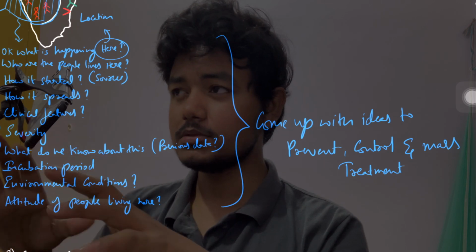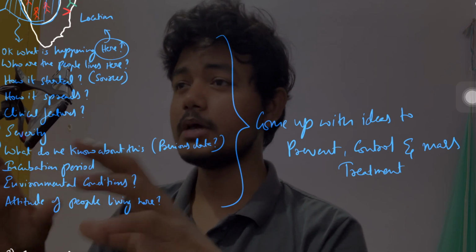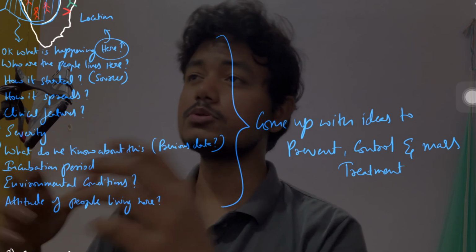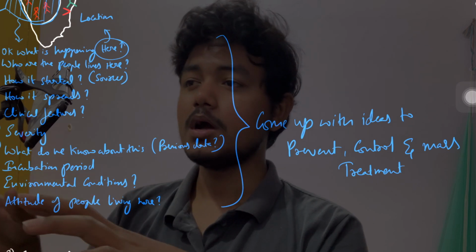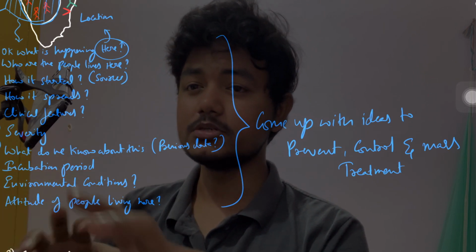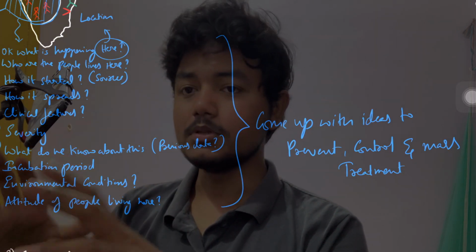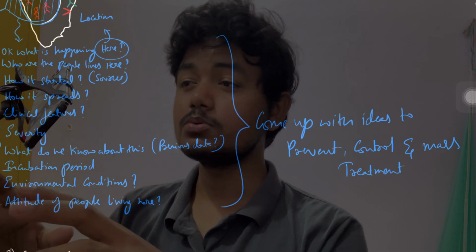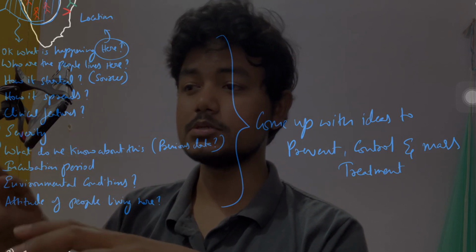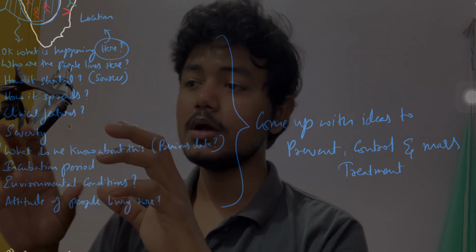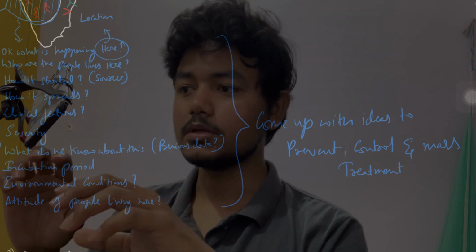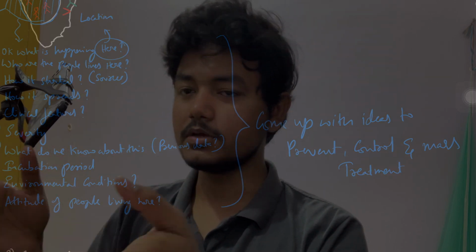This was a brief idea of what will be happening in the entire chapter, what questions will be asked repeatedly, and how the research works, how groups of scientists or epidemiologists go about controlling these diseases and how they study them. All these questions will be asked and answered, and that is properly given in the Park textbook, obviously.